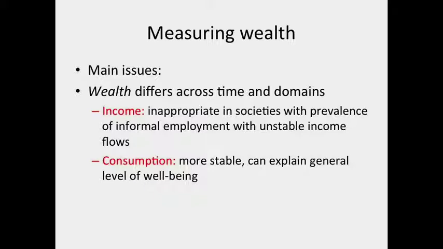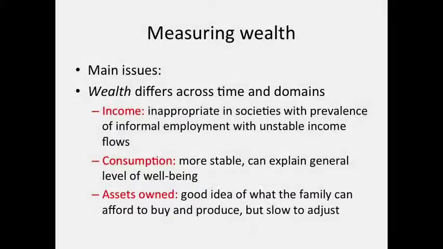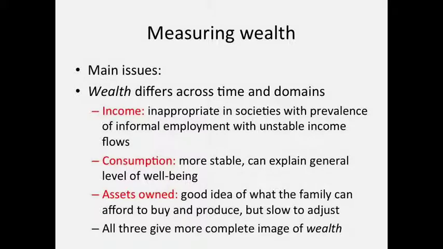Consumption is often more stable over time and might be a better measure of well-being. Assets are even more stable than income and also a good measure of standard of living. However, assets might be too stable over time and are slow to adjust to changes in people's situation. Ideally, measures of all three of these dimensions of wealth give us a more complete image of the wealth that a person has.